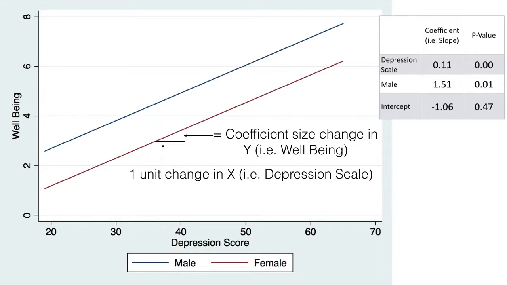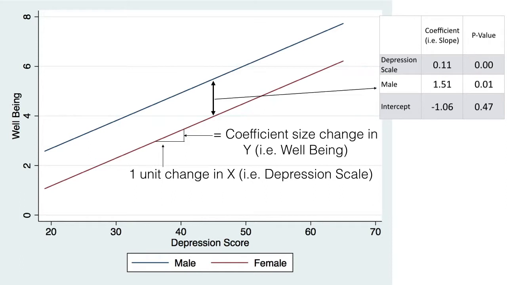In the next column, you see the p-value, which is 0.00. So less than 1 out of 100 times am I going to find a value that size by random chance alone, suggesting that randomness is not a good explanation. So we're going to reject the null hypothesis and accept the alternative hypothesis that there is a relationship between depression scores and well-being after controlling for gender. Now, that's the coefficient.